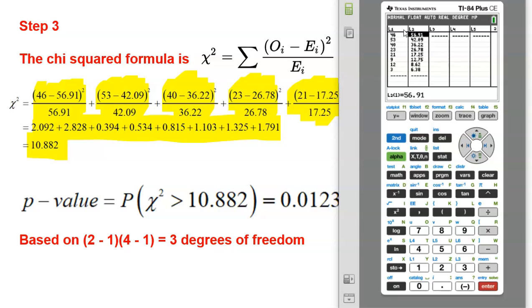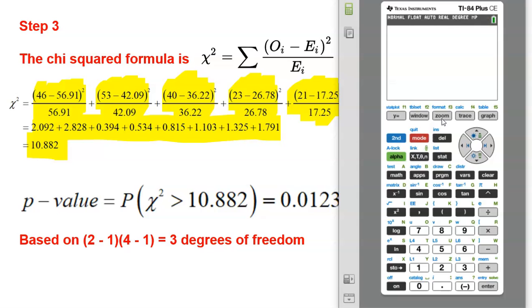So again, next to the 46 females, 20-29, next to it was the 56.91 that we expected. That does have to be consistent. You still have to calculate all of those expected values. Once you have them in list 1 and list 2, here's how you can get your chi-squared pretty quickly. Your calculator can do a whole bunch of math for you at once. First, I'm going to have the calculator create a summation. So second, stat, slide over to operations, and then slide over to math. This is where we're going to get our sum command. So we're going to sum up.